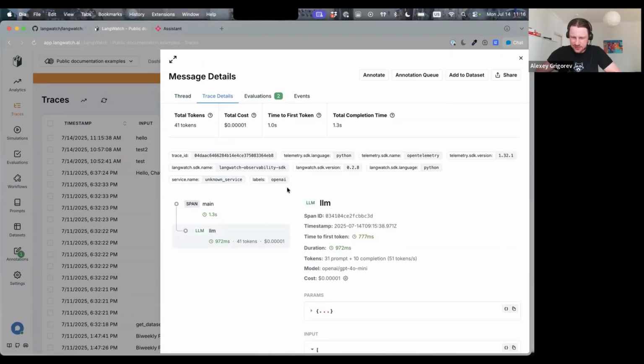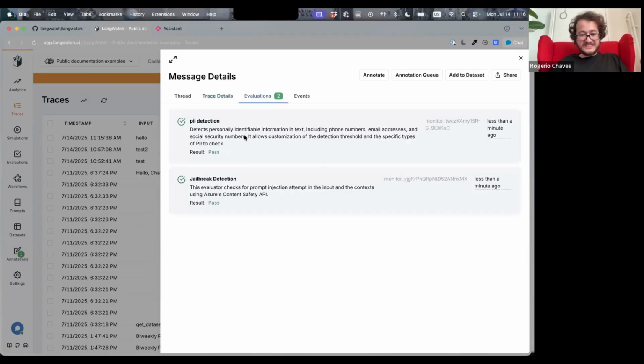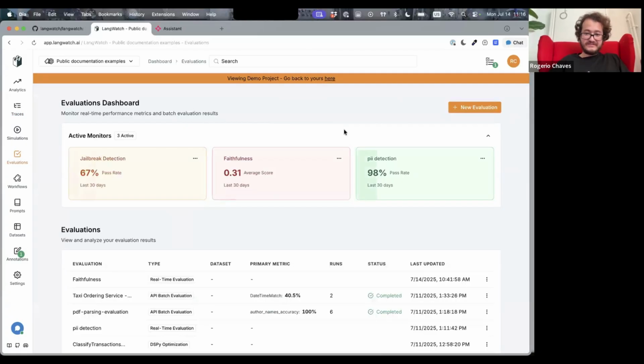The other part that I want to show about the platform, which is really powerful on LangWatch, is the evaluations. You can see the number 2 here, that there are 2 evaluations that run on this trace. Like I was saying, those are messages, text or JSON or something. They are not just numbers, right? So you need more intelligence to evaluate if something went wrong or not. A couple of things that are very common to check is if it leaked PII or if there was a jailbreak attempt. You can set up those, plus LLM as a judge and other validation metrics, using the evaluations for real-time evaluations on LangWatch.